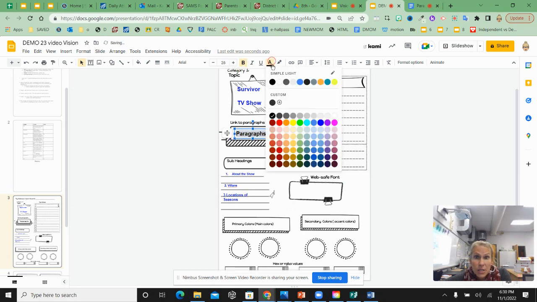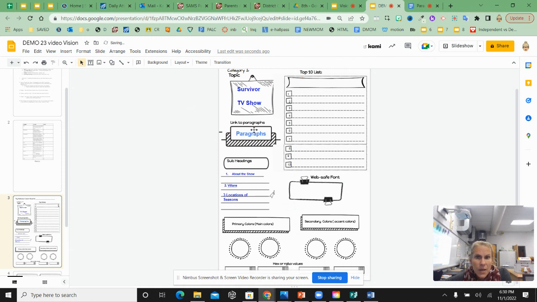Folding it, I'm changing it. Okay, it's right there for you. I'm going to click on it. I'm going to highlight it.